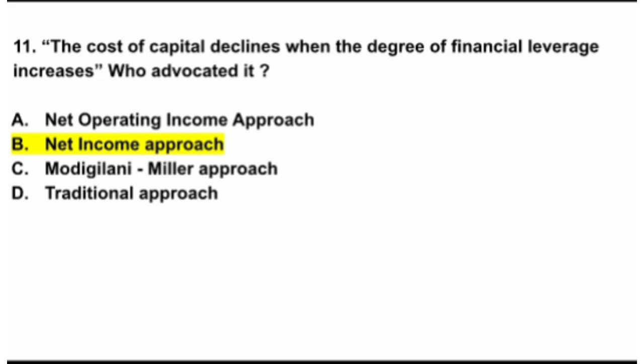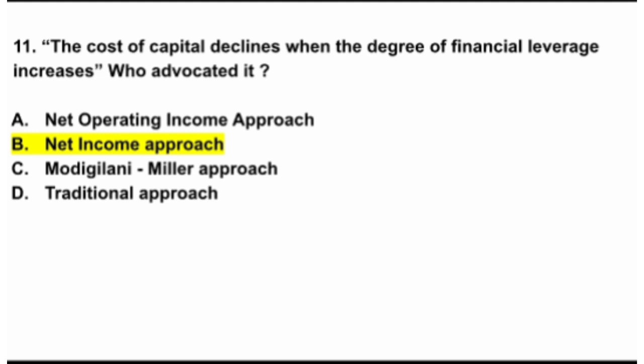And the next thing, the cost of capital declines when the degree of financial leverage increases, and who advocated it? The net income approach. Which means that in the net income approach we will use financial leverage, that is, we will use debt. Debt is a cheaper source of finance, so we will use debt. Increased use of debt will lead to a decrease in the overall cost of capital, that is KO, and it will lead to an increase in the value of the firm.